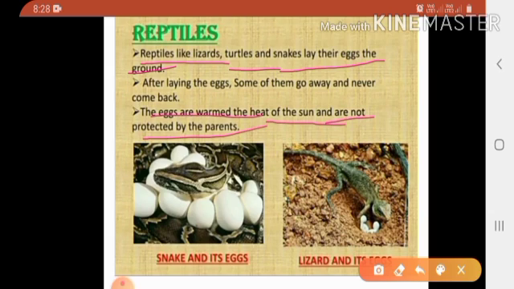The female remains near the nest to protect the eggs and to lead the newly hatched babies to the water. Children, see in the picture, for example, a snake and its egg, and a lizard and its egg. These are examples of reptiles. You can see in the picture.